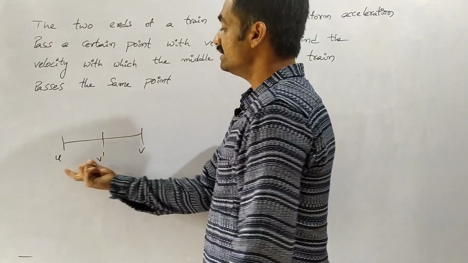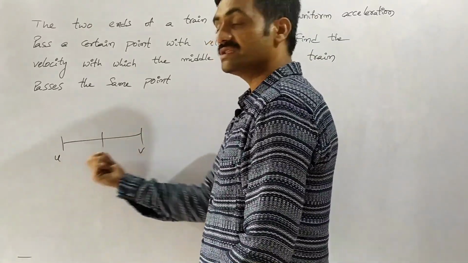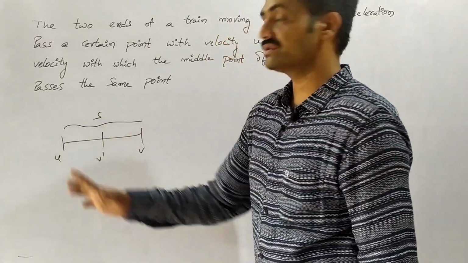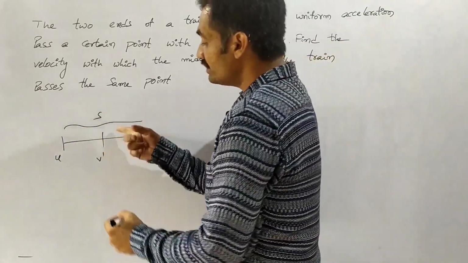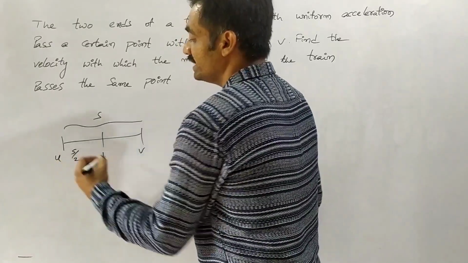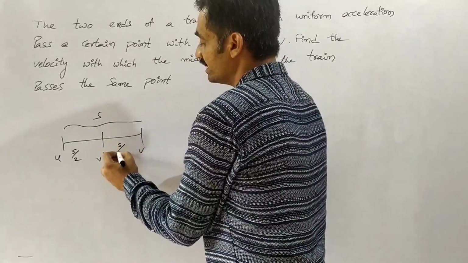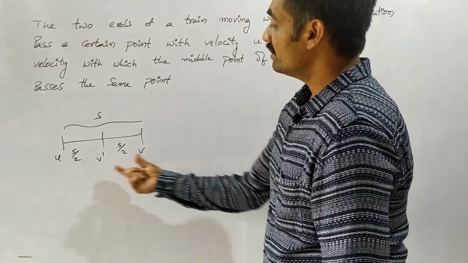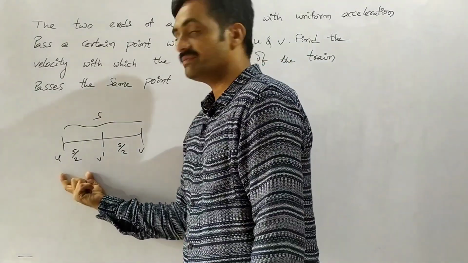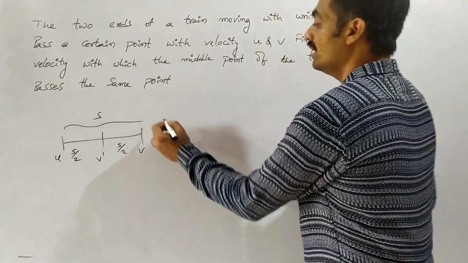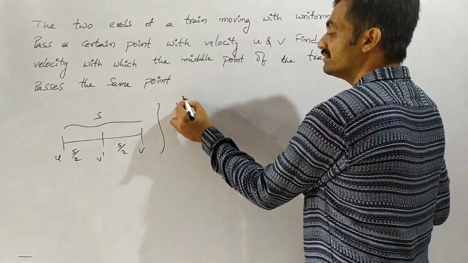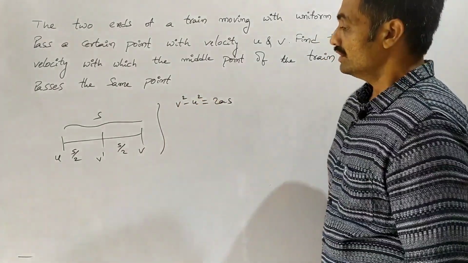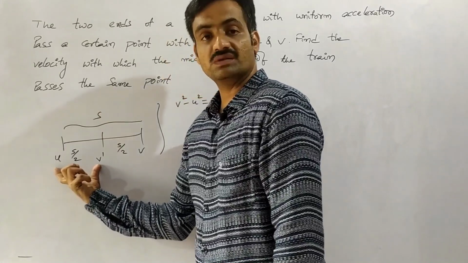Let us consider the total distance or displacement of the train as s, which has crossed the point P. Up to the middle the displacement will be s by 2, and the remaining half displacement is s by 2. Observe that time is not given in this problem, so we are going to apply the equation v square minus u square equals 2as.